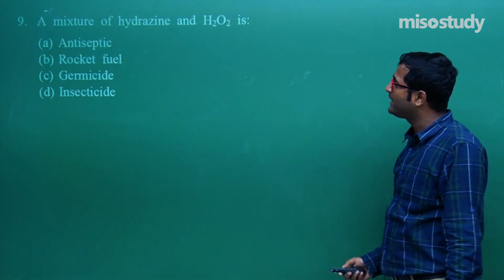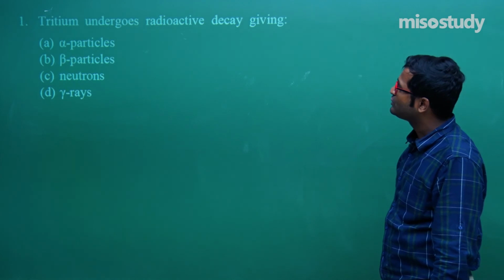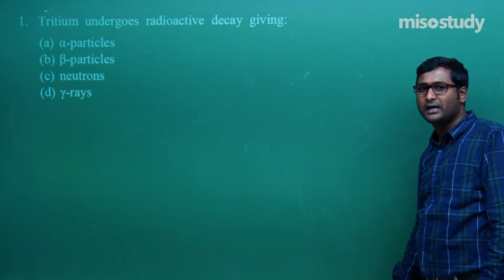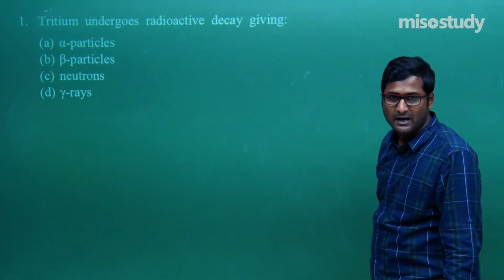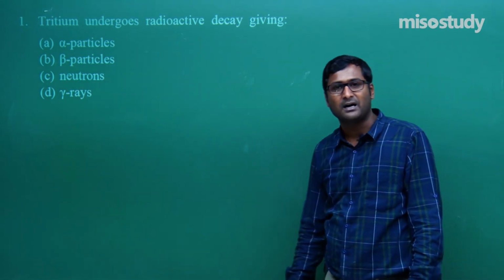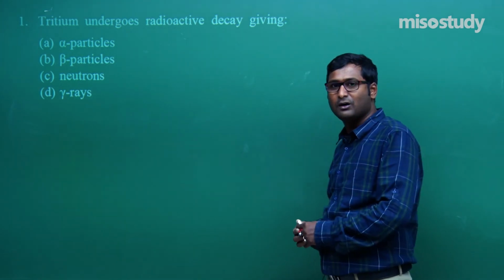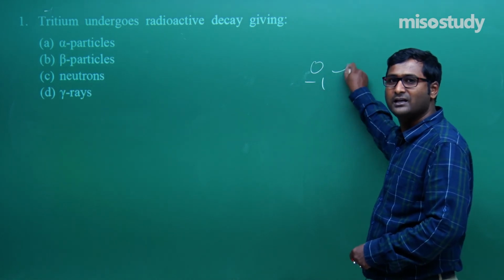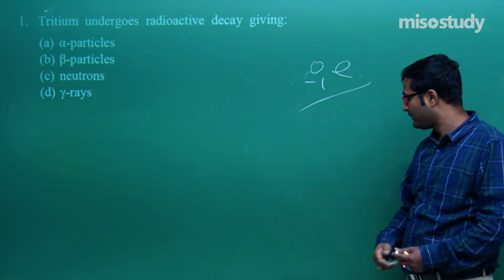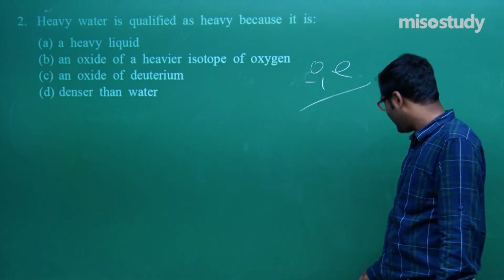Now wait for a moment, move here. Now first one, tritium undergoes radioactive decay giving beta particles. What is the symbol of beta particle? Tell me, the symbol of beta particle is 0 -1e. This is the symbol of beta particle. Let's move to the next question.